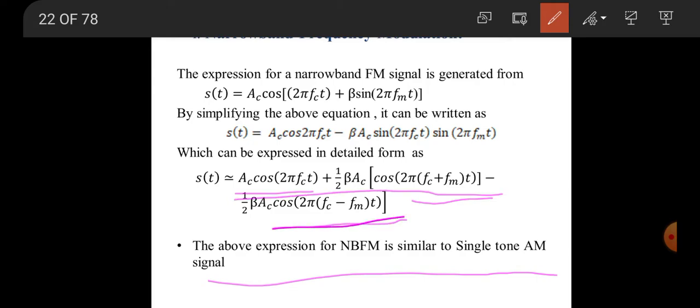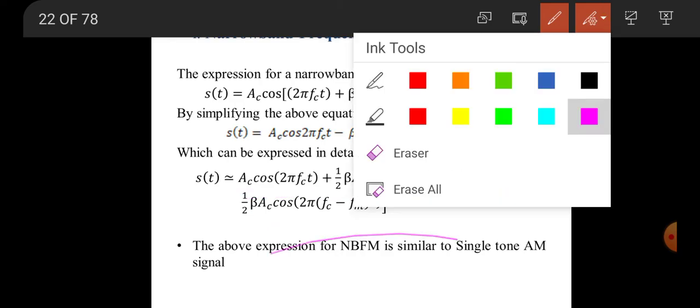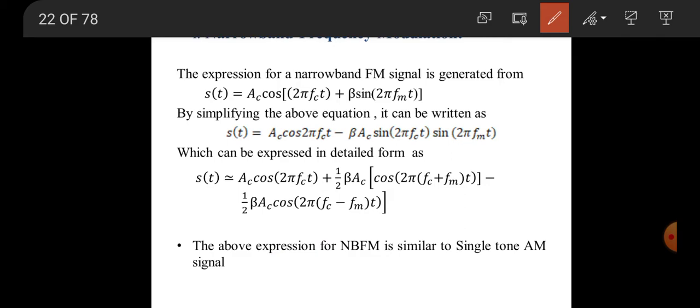This equation is similar to single tone AM, with only one difference: in narrowband FM there is a negative sign, whereas in AM there is a plus sign. So narrowband FM also has a bandwidth of 2 fm, similar to that of AM. Now you can understand, right?